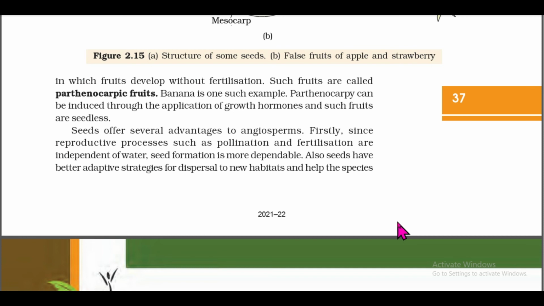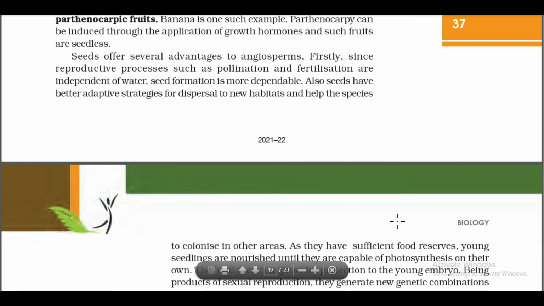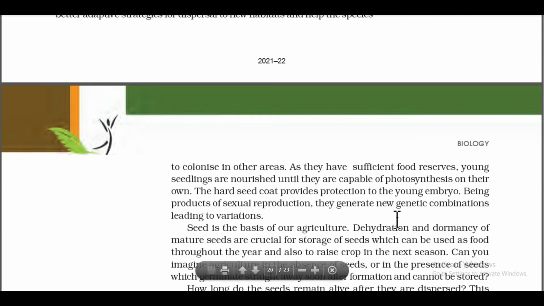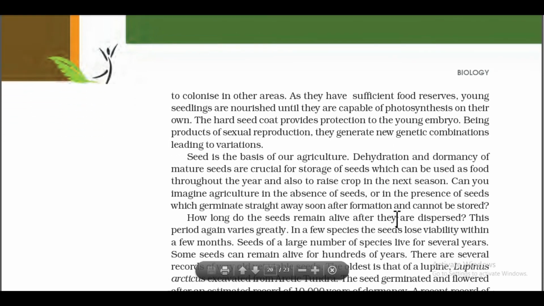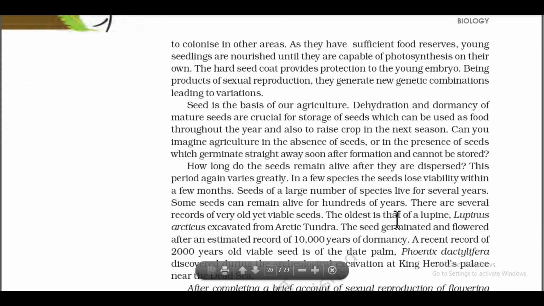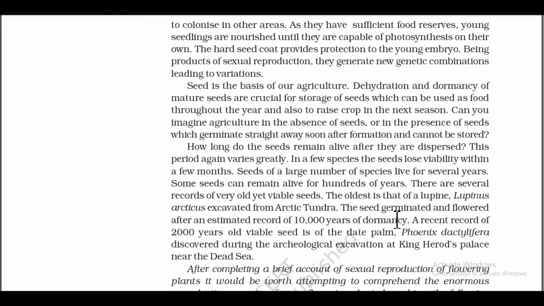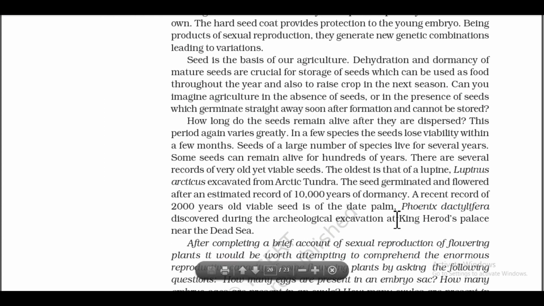Also, seeds have better adaptive strategies for dispersal to new habitats and help the species to colonize other areas, as they have sufficient food reserves. Young seedlings are nourished until they are capable of photosynthesis on their own. The hard seed coat provides protection to the young embryo. Being products of sexual reproduction, they generate new genetic combinations leading to variation. Seed is the basis of our agriculture.